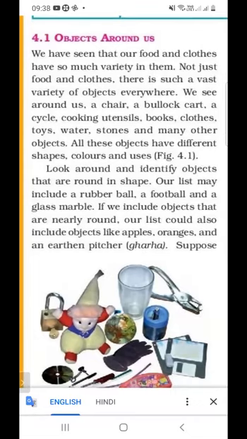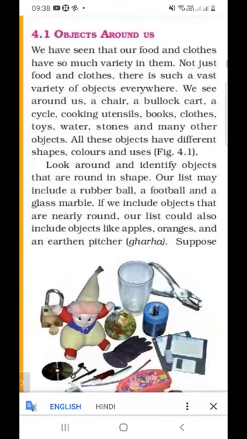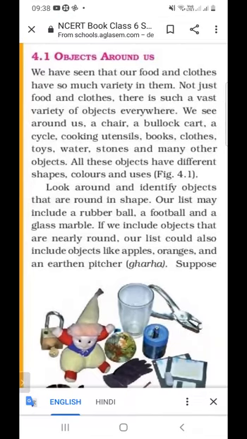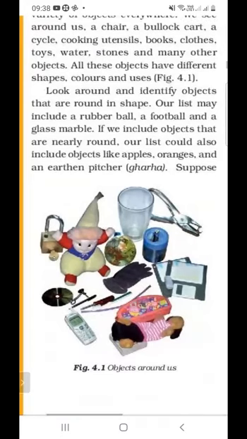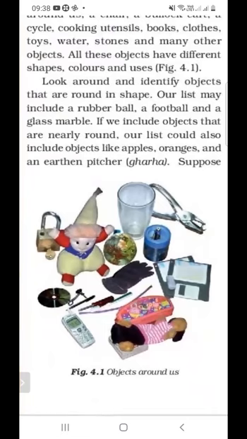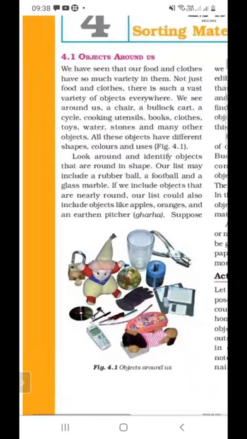Earthen pitcher means ghada, and we use this in our homes. These are nearly round objects, and these are the objects around us that we use every day. Mobile, toy, and different kinds of materials we use every day.